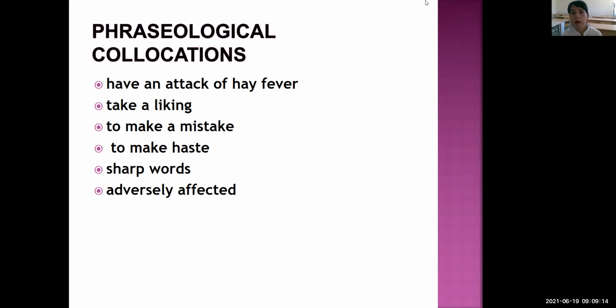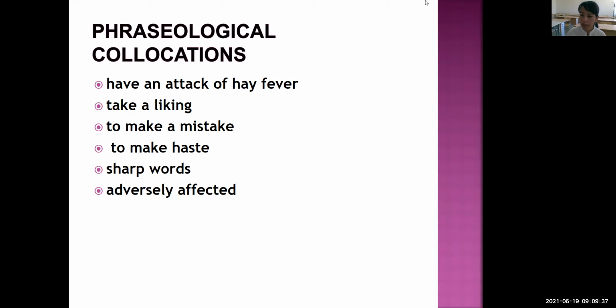It means we easily change the components of the free word groups, like yellow table, white table, or black table, like that. But in the phraseological collocations, maybe they are motivated, but they are not completely motivated. They are structurally and semantically stable.